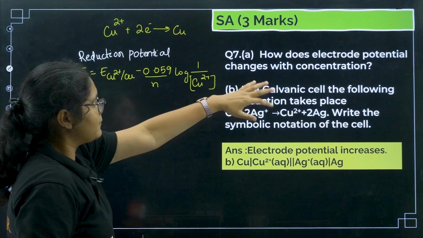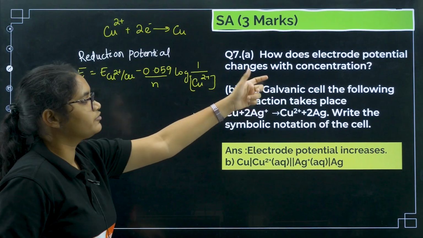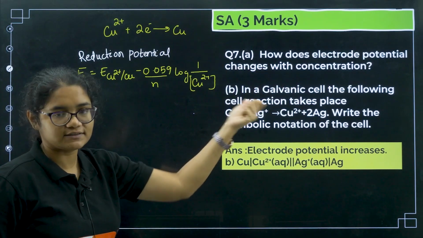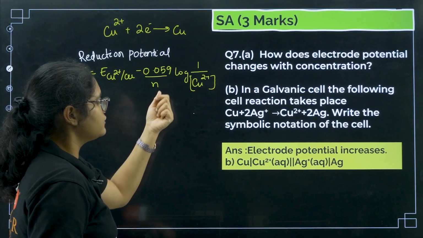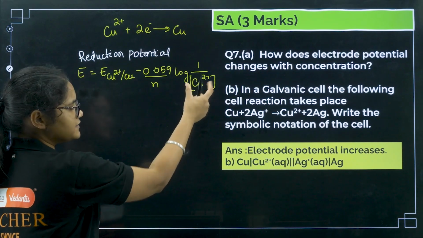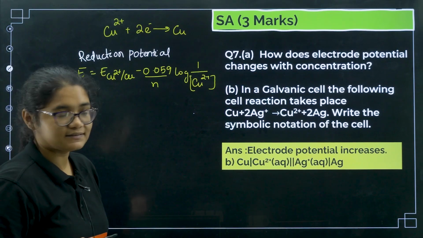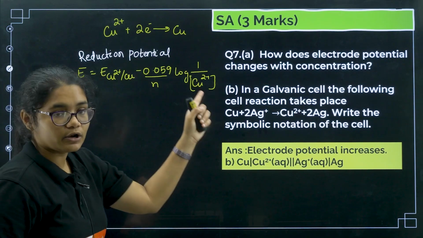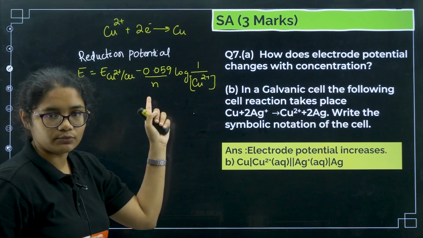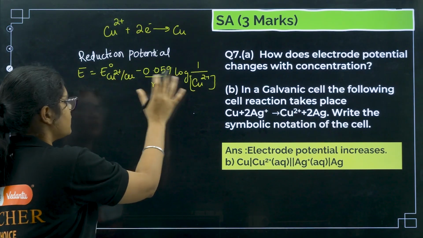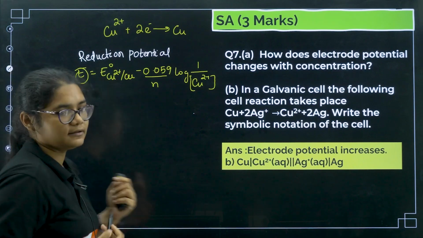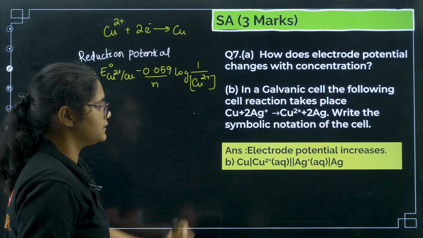Now what happens if you increase the concentration? If you increase this value, this overall value becomes less. Now you are subtracting a smaller number from the E naught value, so the E value will increase, right? So that is why the first one is increasing.